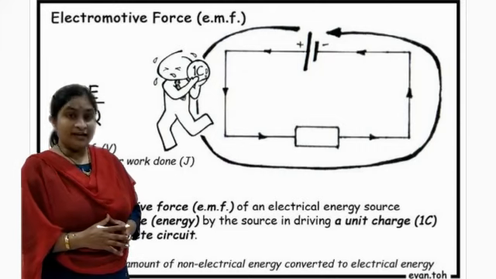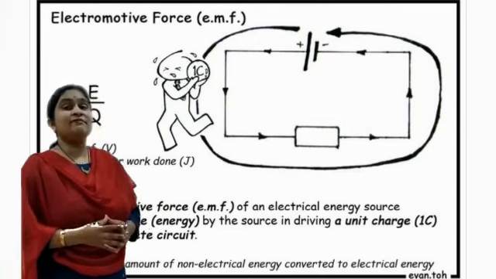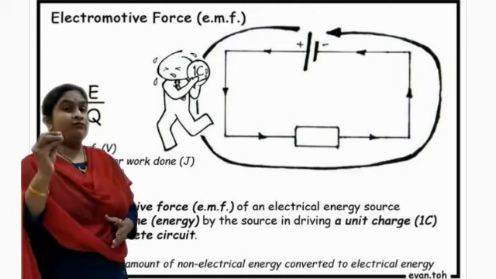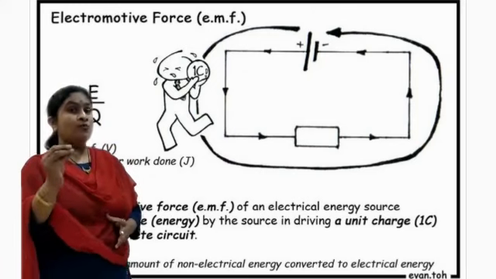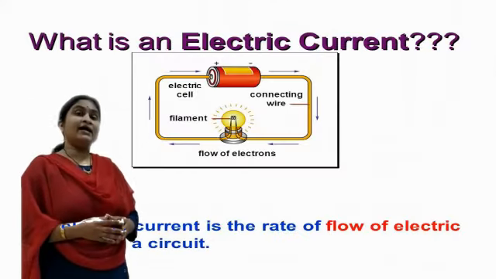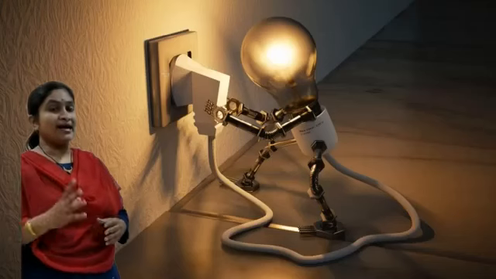Now, can we write down the formula for current? Of course. It is the movement of electrons, the flow of charge, with some time. Therefore, I can write down the formula for current as Q by T.